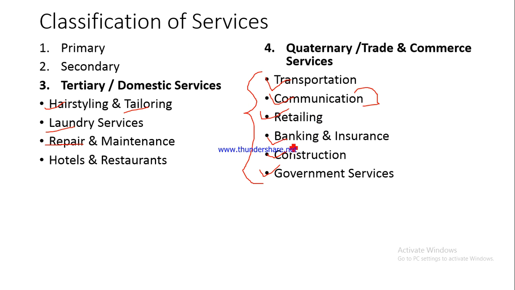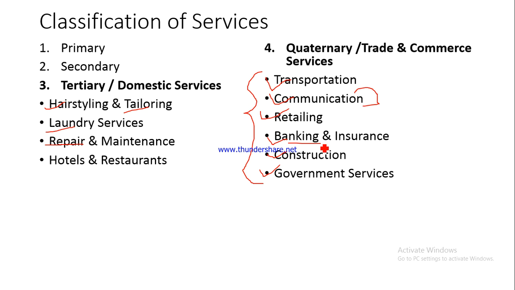Banking and insurance, you know already, there are PSU banks, then there are private banks, and within private banks there are foreign banks. So we have Punjab National Bank, which is a PSU, then ICICI, which is a private bank but belongs to India, and then we have Deutsche Bank or Citibank, which is a foreign bank. So these services are provided by these banks, and this is an example of quaternary service.